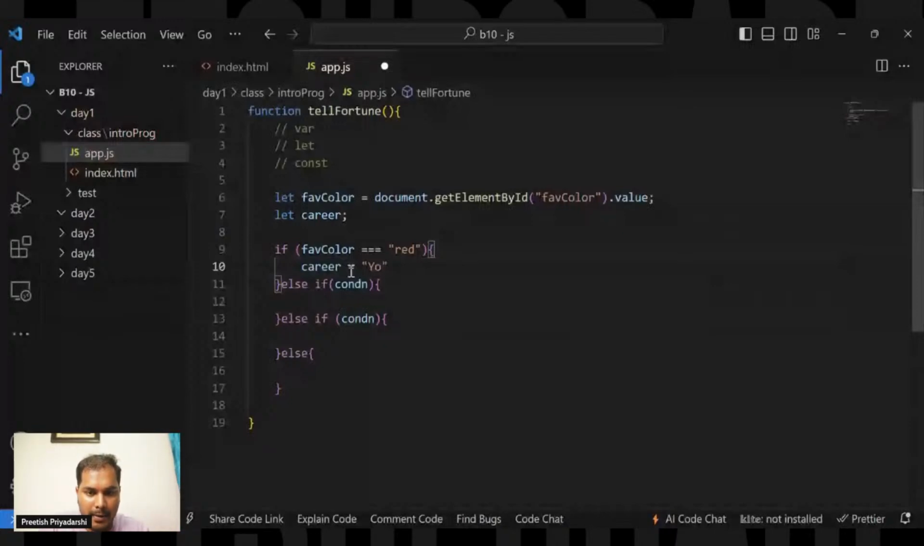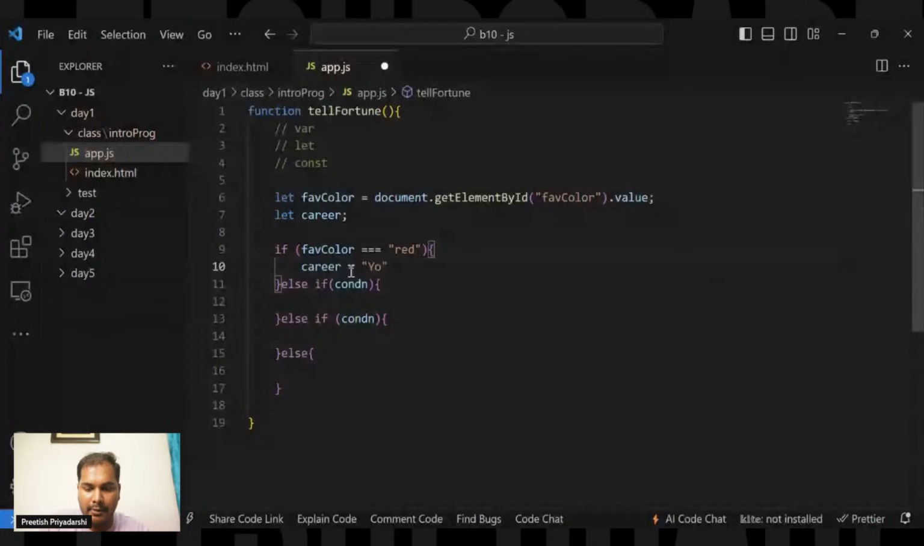In the career part, what we can do is: the world of creativity awaits you. Again, if the favColor is not equal to green, then it will move to the next possible condition, is favColor.